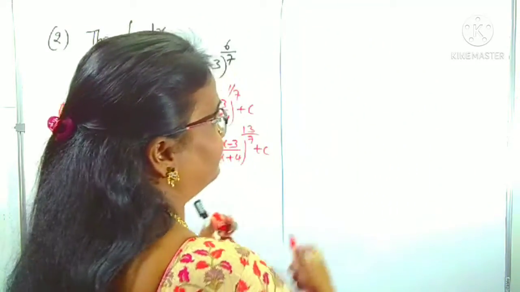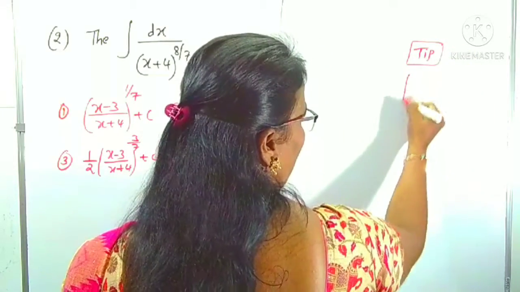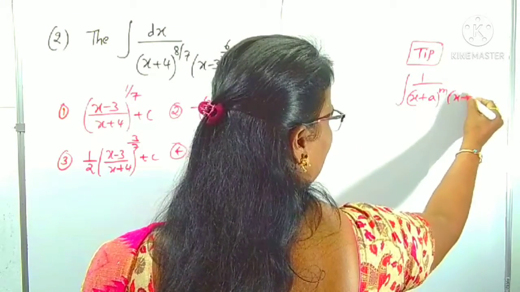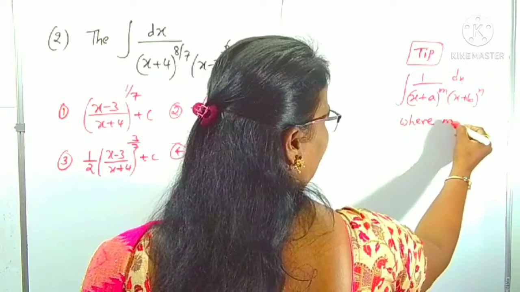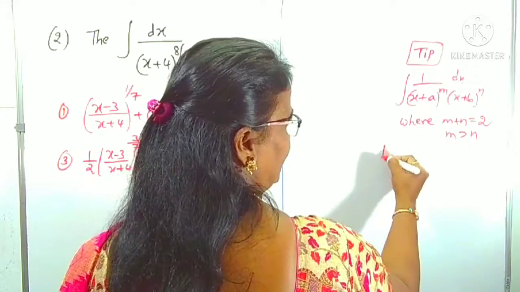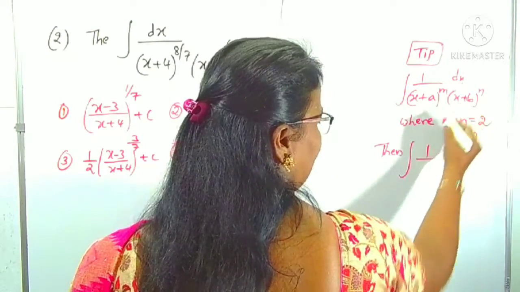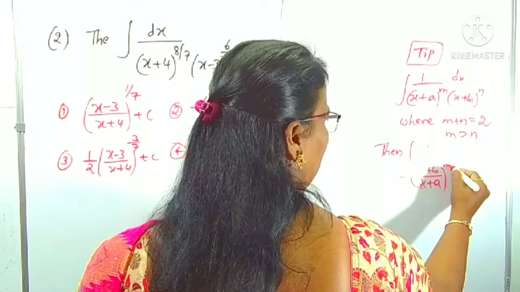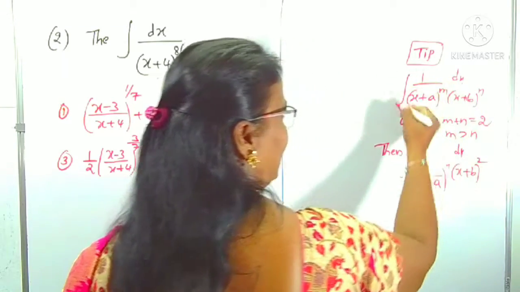If the integral is in the form of 1 by (x plus a) whole power m into (x plus b) whole power n, where m plus n is 2 and m is greater than n, then we can rewrite this function as the integral of 1 by ((x plus a) by (x plus b)) whole power m into (x plus b) whole square. This one you have to rewrite immediately.